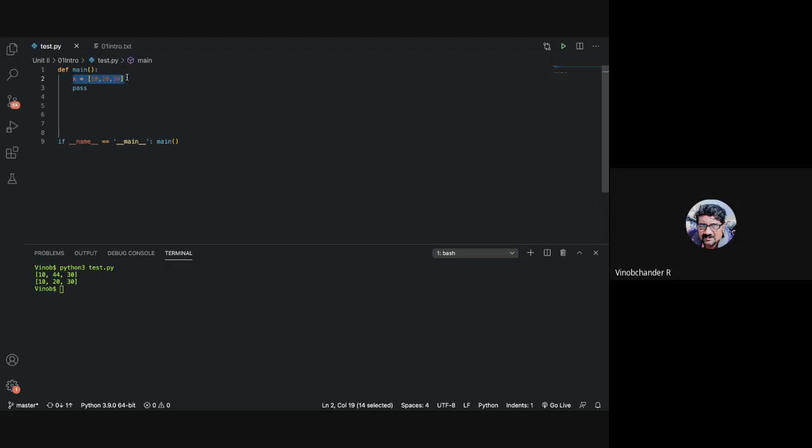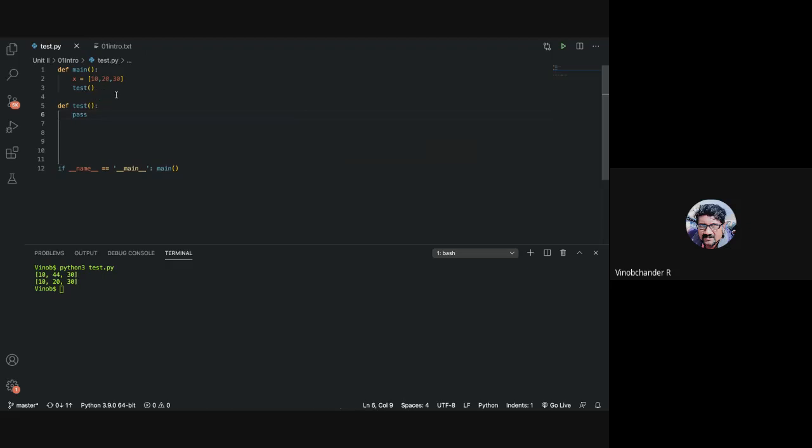So how do we do that? So let's get started. First of all, let us pass this as a parameter to a function. Say let us have a function called test. So the function name is test that I will define. Now tell me guys, how do we do it?